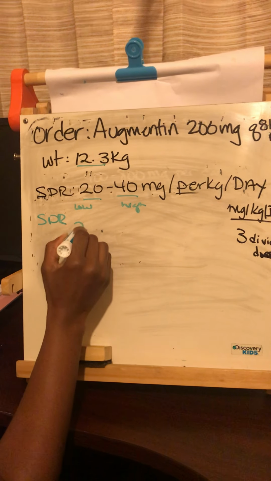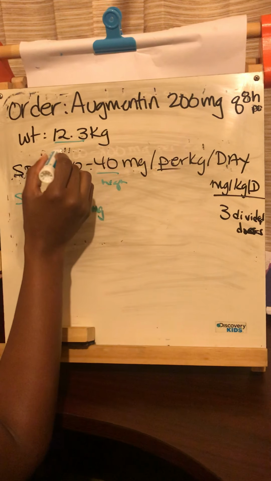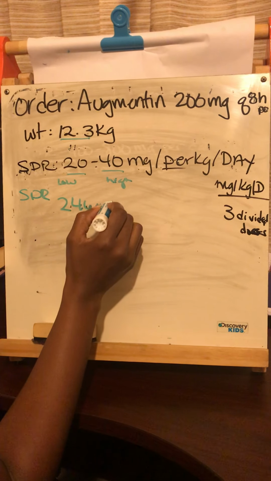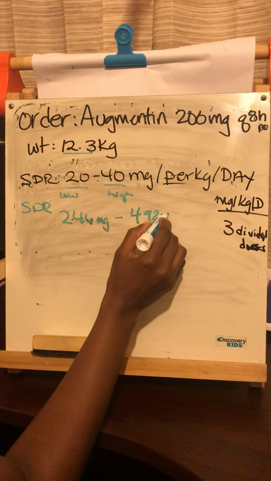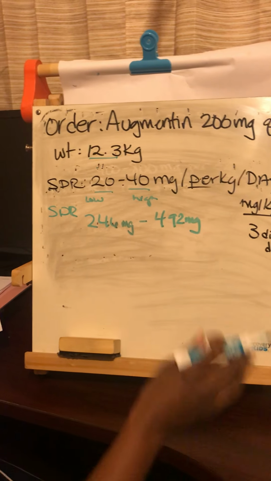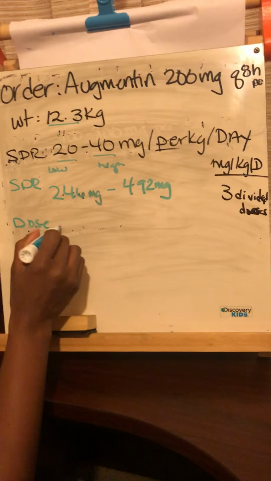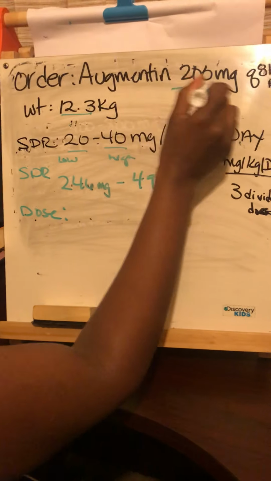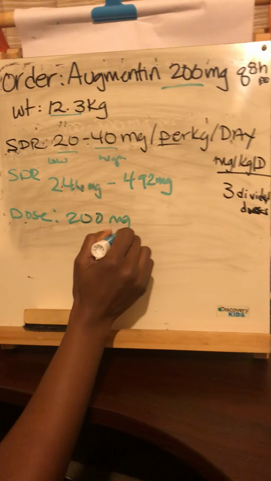So that will be 246 milligrams. This is what the 12.3 times 20 is. To 492 milligrams. That is per day. Okay? What is our dose that we're given? Go back up here. 200 milligrams.